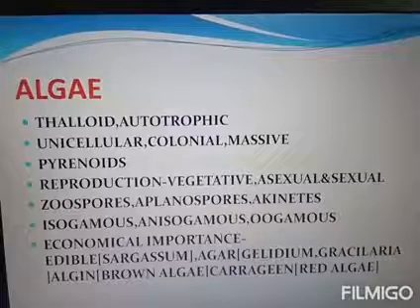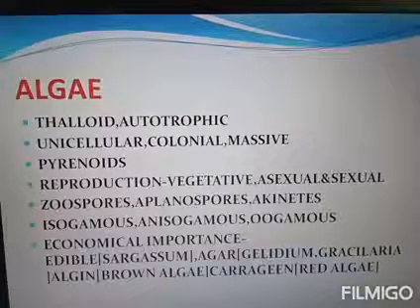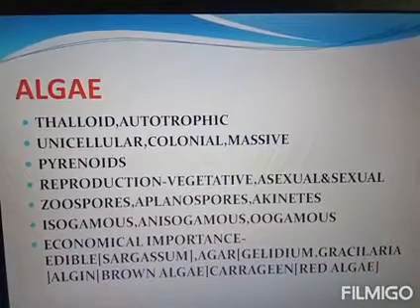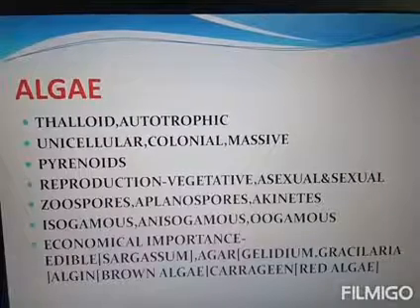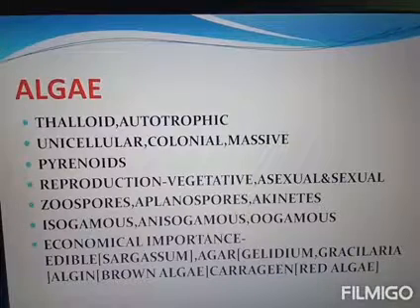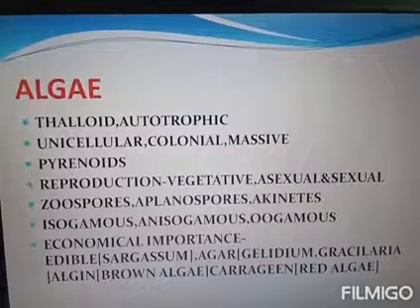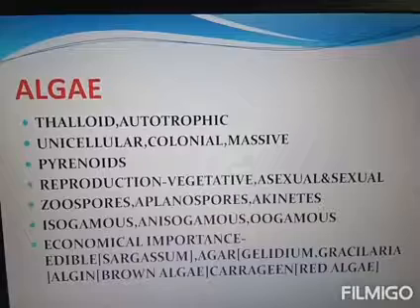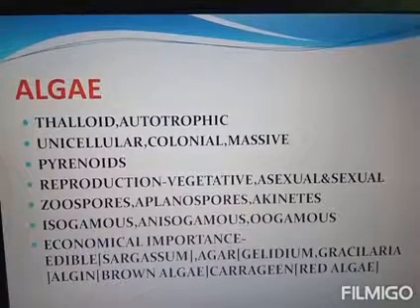The next is fusion of dissimilar gametes, dissimilar in their size. Certain species of Chlamydomonas are also an example for the anisogamous. The next is oogamous. Oogamous means fusion of a motile male gamete and a large non-motile female gamete, and it is known as oogamy. It occurs in Volvox.